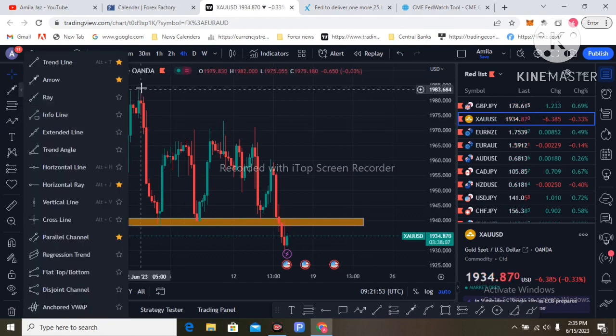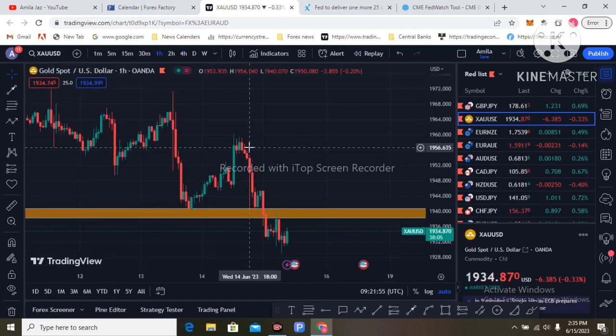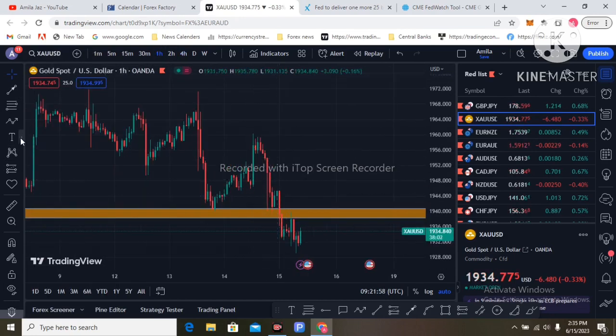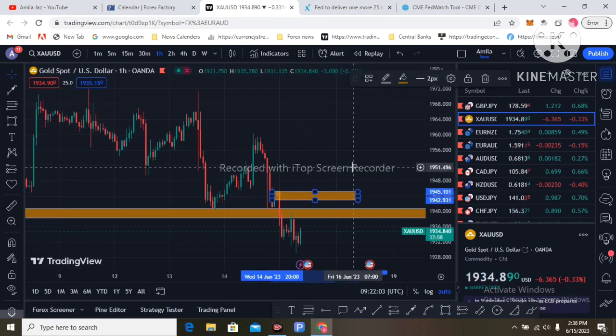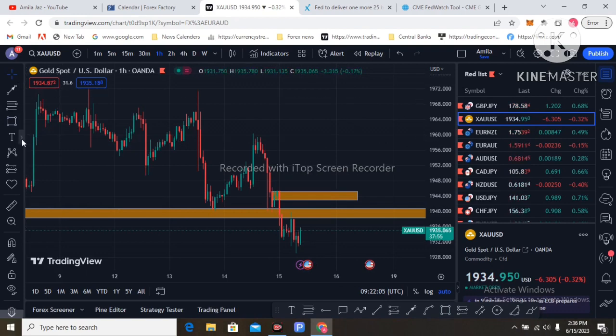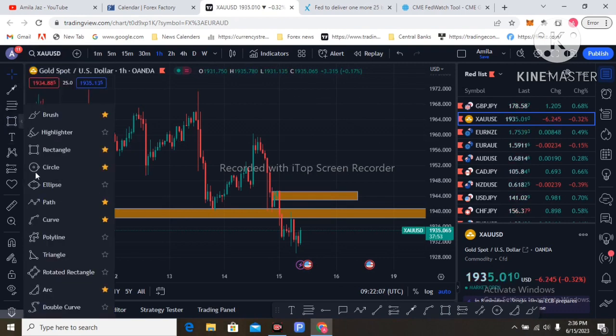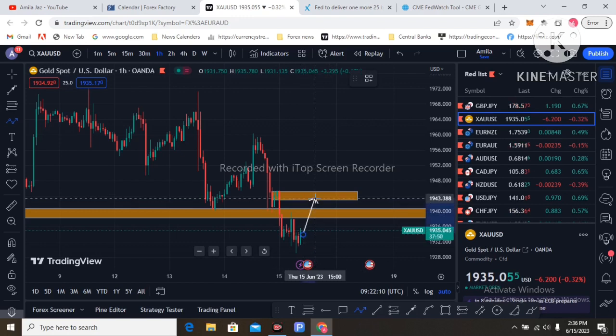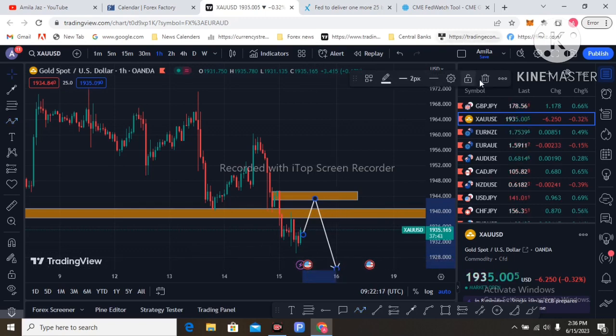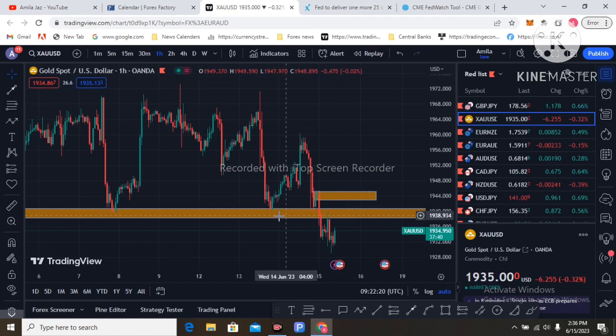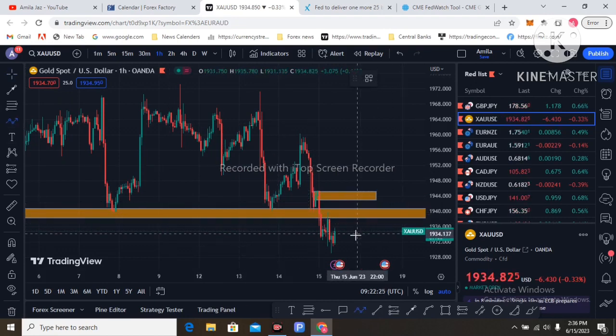I am going to the 1 hour chart for a clearer picture. So you have sell zones here. Technically, this is a drop-base-drop, so you have a sell zone here, and price retests this and sells again, retests this and sells again. 1920 and 1910 will be the targets with this hawkish comment from the Fed. So this resistance will become support, and support can become resistance. This is a retest and drop.